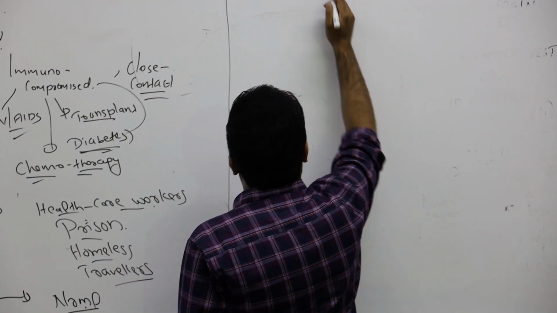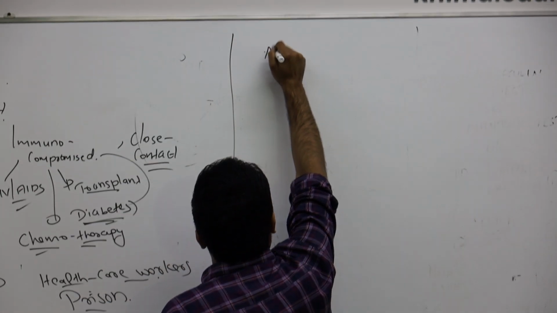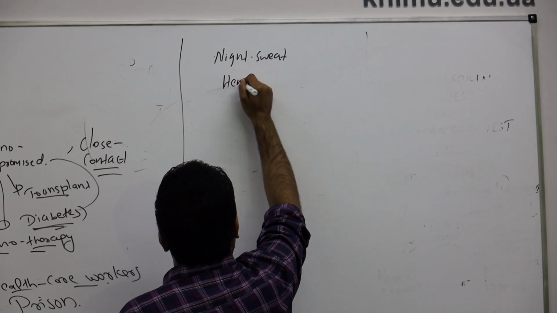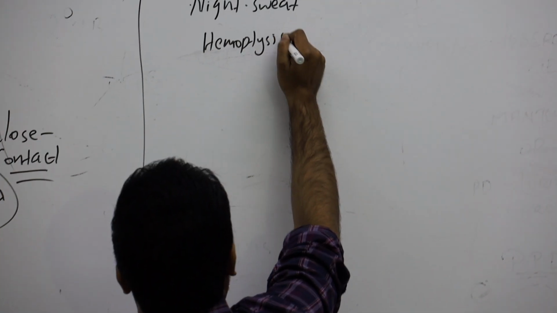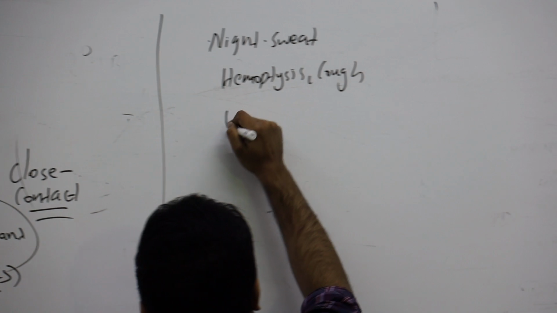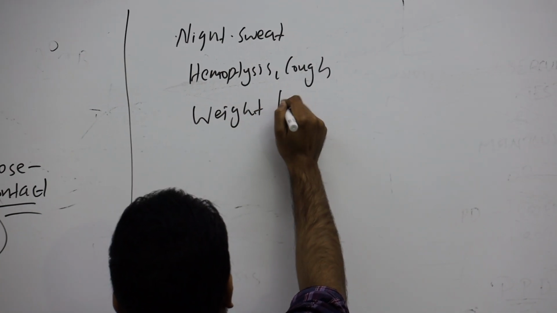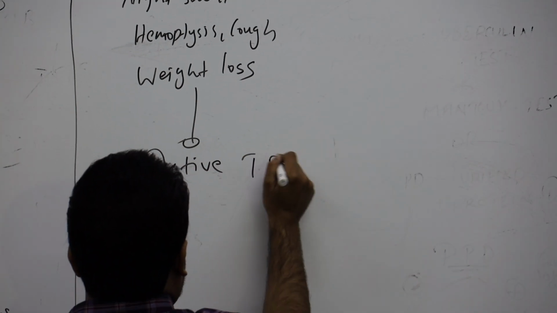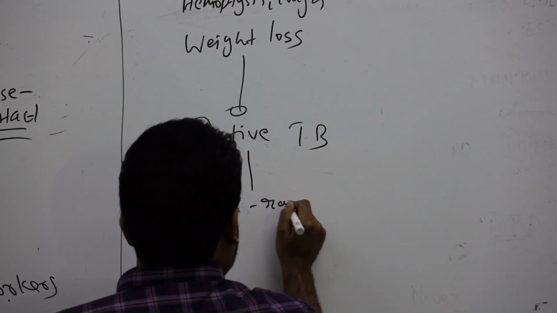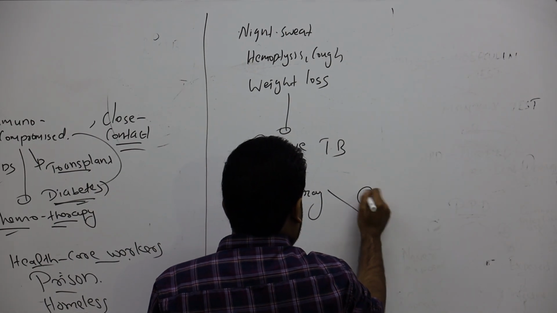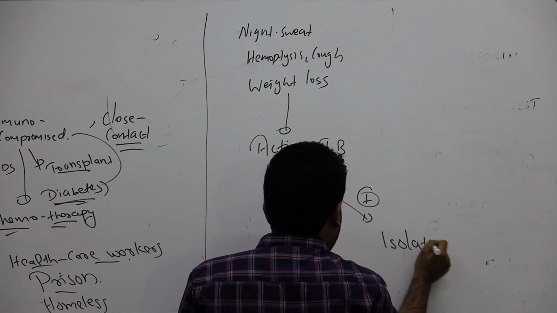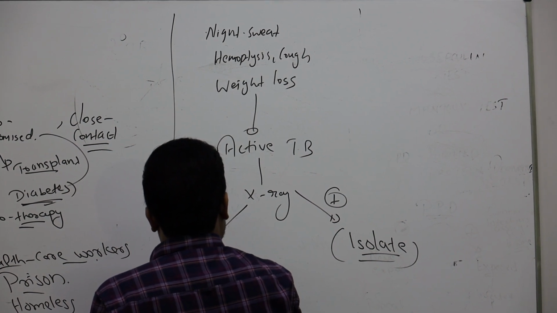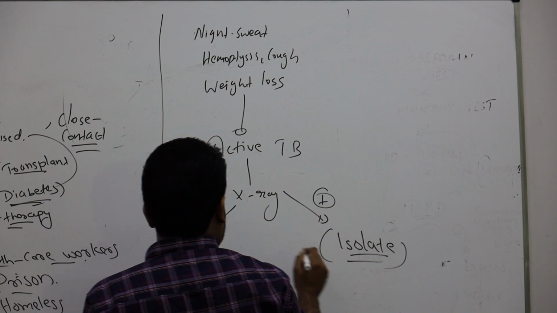So once again, just a briefing on how you manage this. Once again, if a patient is coming with night sweat, bad symptoms, hemoptysis, cough, weight loss, these are called bad symptoms. Someone having these symptoms, suspect active TB, you go for X-ray. In the X-ray, if you see the patient is positive, my God, isolate him. He will give the TB to everyone, right? If X-ray is negative, you go for which test? No need of isolation.